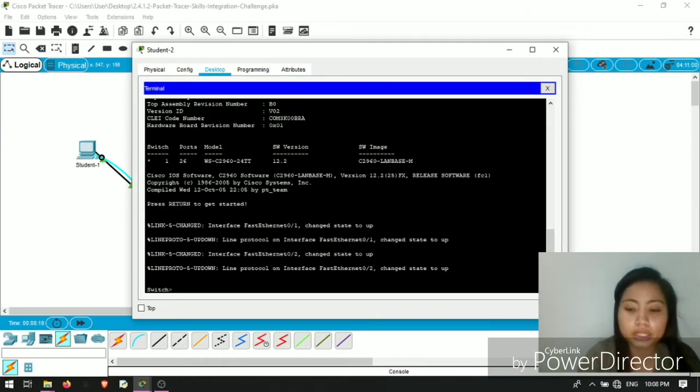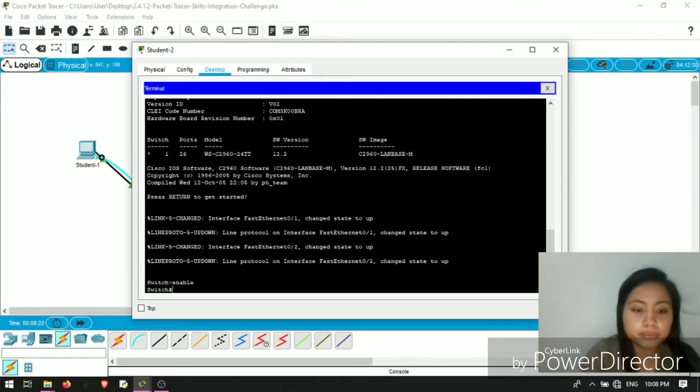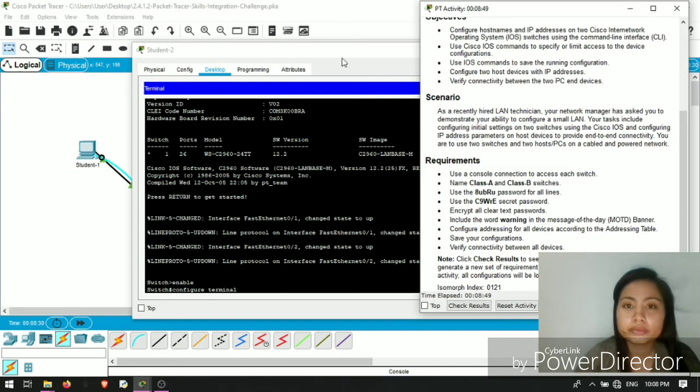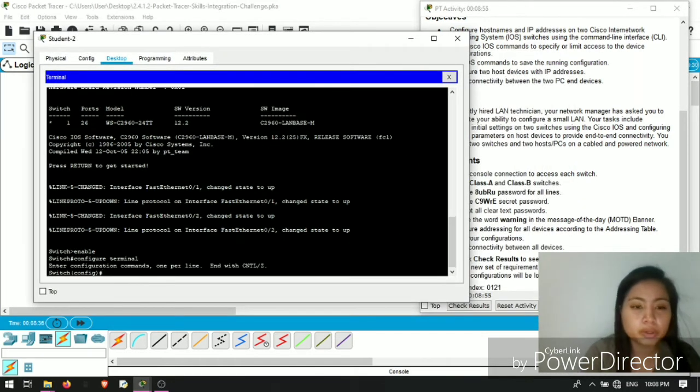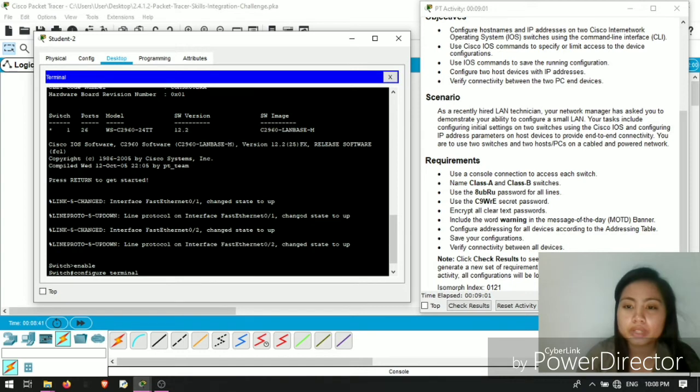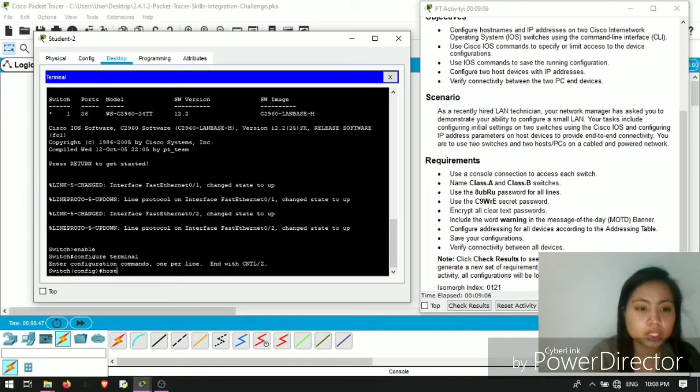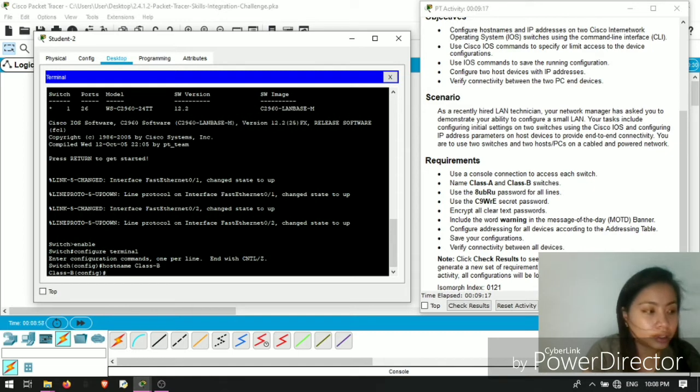Default terminal configuration, then enter, then enable, then configure terminal, then we're going to change the host name to Class B. Then click enter.